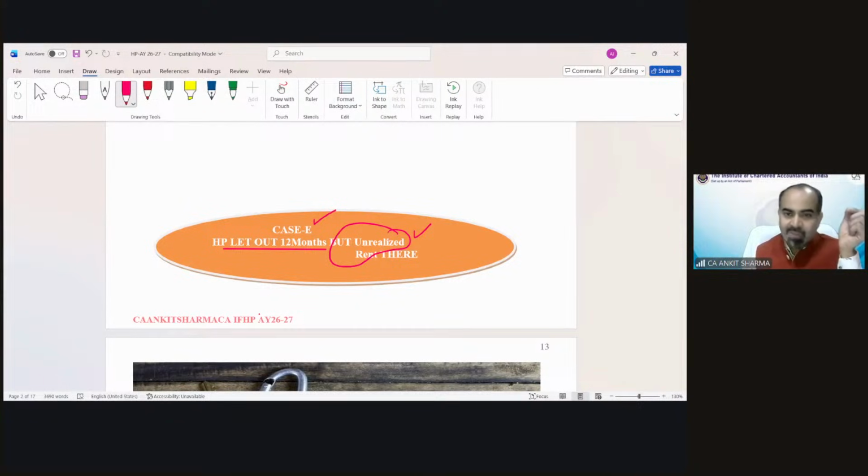There would be 1 month unrealized rent, there could be 2 months, 3 months, 4 months, but there is some unrealized rent. So in simple language, you can understand this rent as bad debts. The treatment of bad debts under PGBP, we claim it as an expenditure, bad debts write-off. In the same way, because we did not realize this rent.